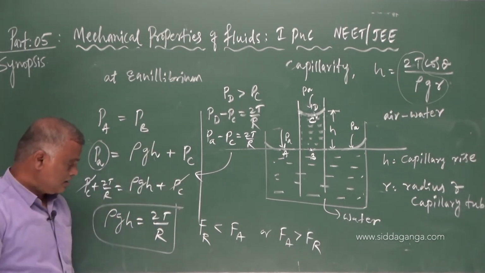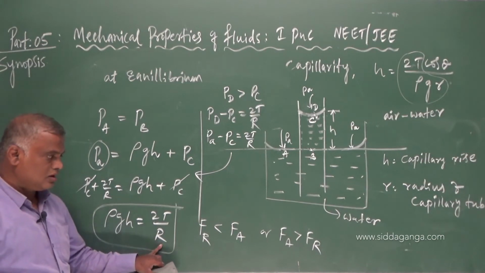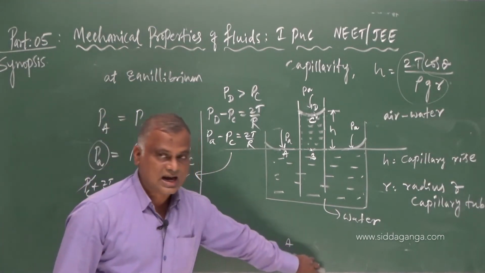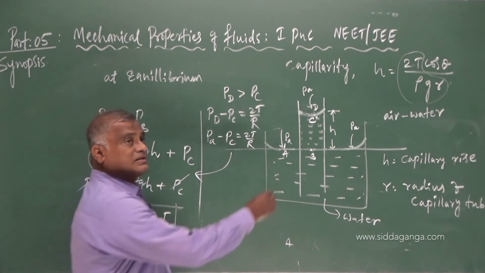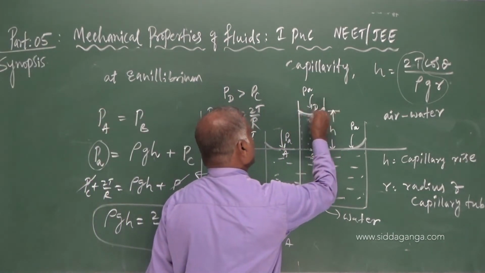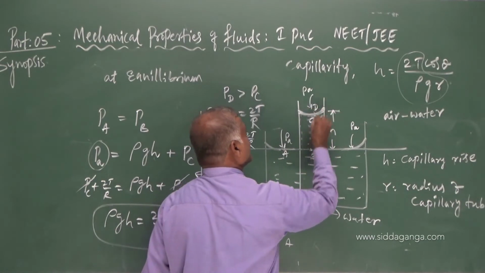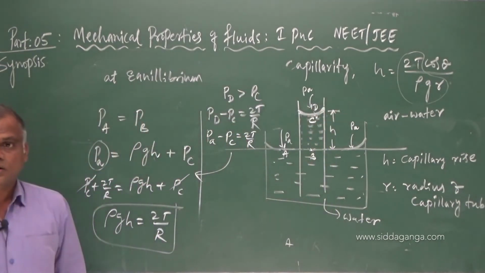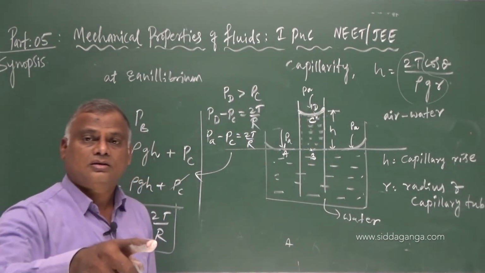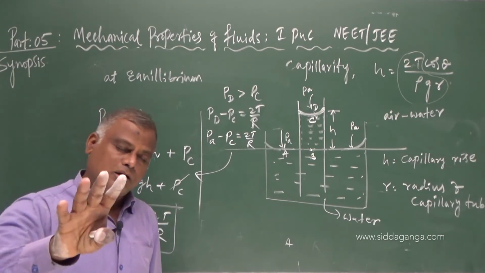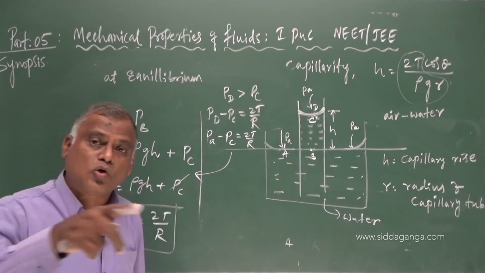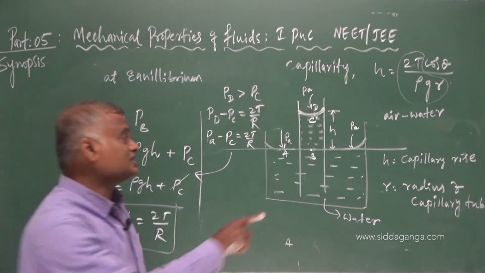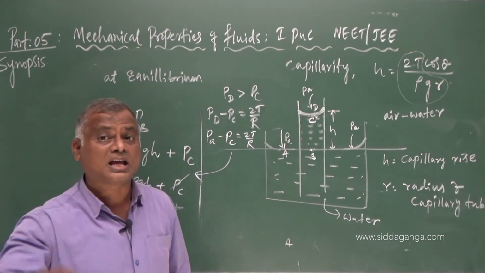Be careful, again I am telling you, capital R is the radius of the meniscus, which is formed at the point of contact between water and the glass plate. Since water wets the glass surface, water is more adhesive, therefore the shape of the meniscus is concave.